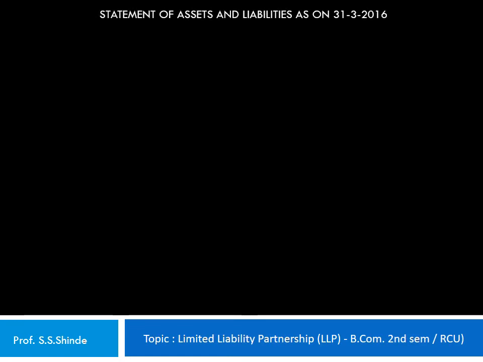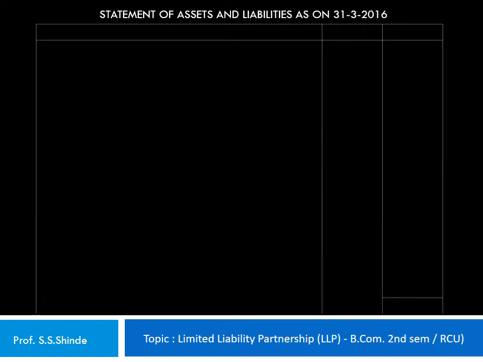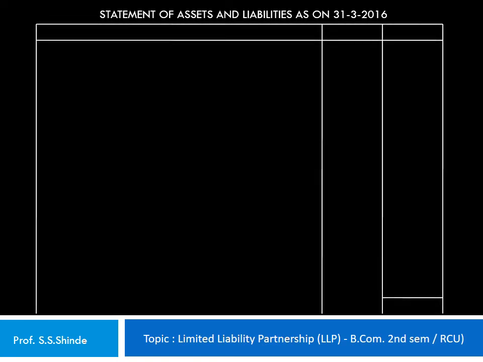Let's rule out the statement of assets and liabilities as on 31st of March 2016. So let's rule out the vertical statement with the particulars and the amount column. So the first part of the statement comprises of contribution and liabilities. So the first head is partners funds, under which the contribution of the partners is shown.